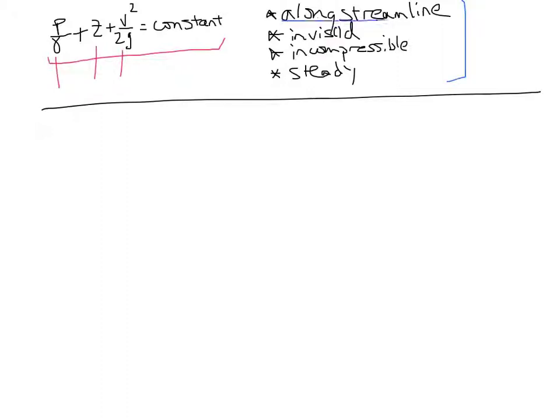For flow along a streamline, so we're tracking an individual particle, when flow is inviscid, so we're not losing any energy to friction, incompressible, which was necessary in the derivation, and finally, steady. If those four conditions are met, then energy is conserved along our path along the streamline, and the Bernoulli group is a constant.